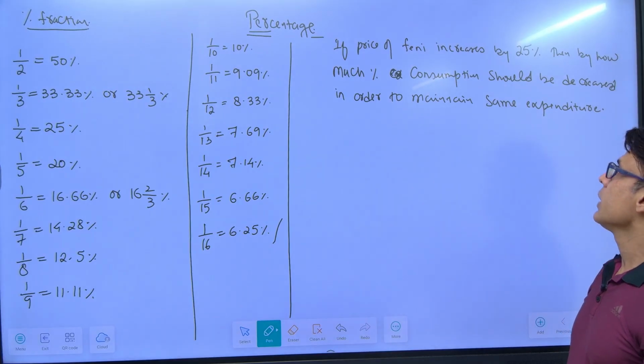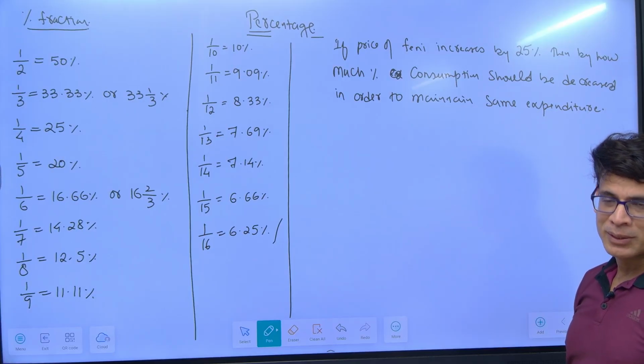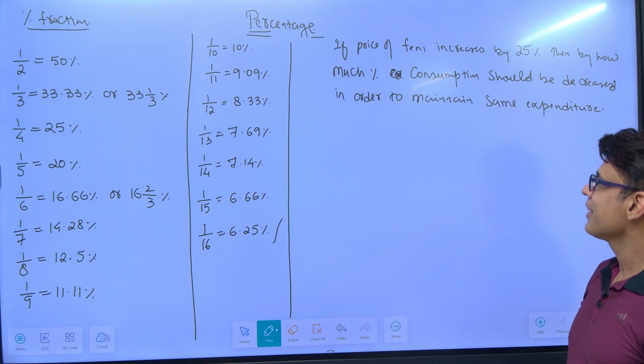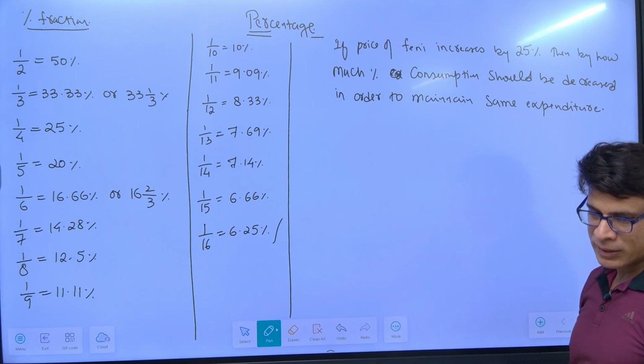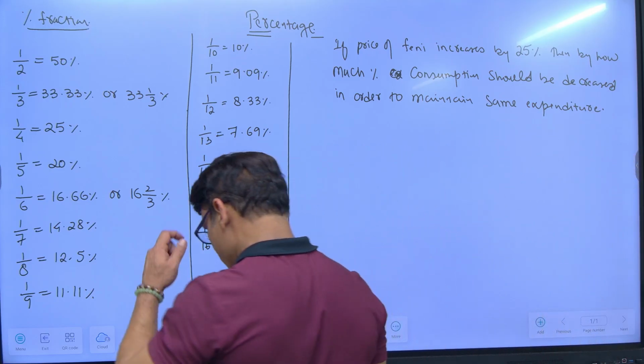The price of penny increases by 25%, then by how much percentage should the consumption be decreased in order to maintain the same expenditure? Suppose you are now conventional approach, right?